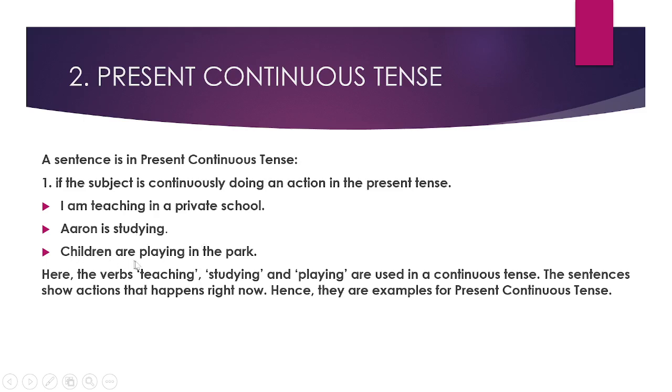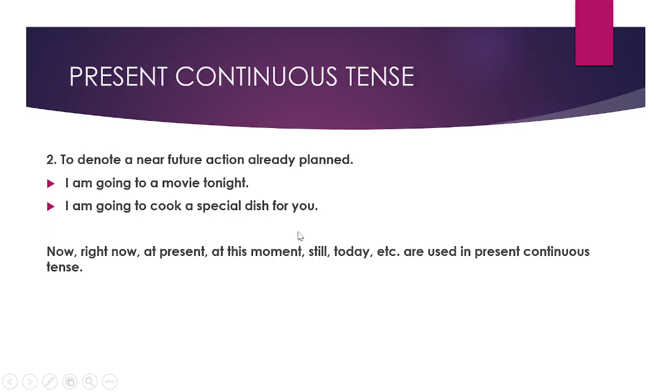Then children are playing in the park. So children is the subject, are, because children is plural, plus playing is V1 plus ing, in the park is the object. So here the verbs teaching, studying and playing are used in a continuous tense. The sentences show actions that happen right now, hence they are examples for present continuous tense.